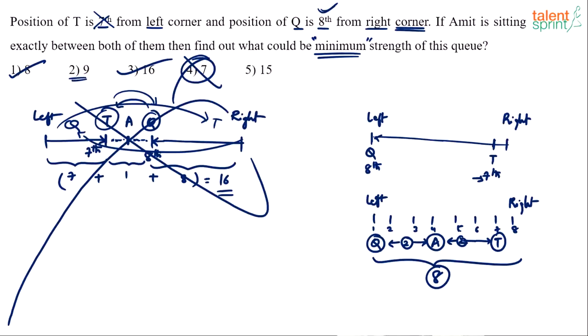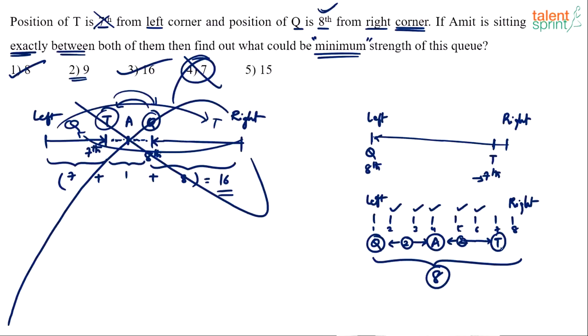When is that possible? When will that happen? See here, between Q and T, how many positions we had? 1, 2, 3, 4, 5. So out of these 5 positions, we could give the middle one, the centermost one, to Amit. Because it said Amit is sitting exactly between both of them. But in some cases, it may so happen that between Q and T, we get only 4 positions. Or let's say we get 6 positions, even number of positions. Ideally even number of positions should not be there, but if there are, then we may have to have 1 more person between them. You're getting it? That kind of an adjustment may be required.